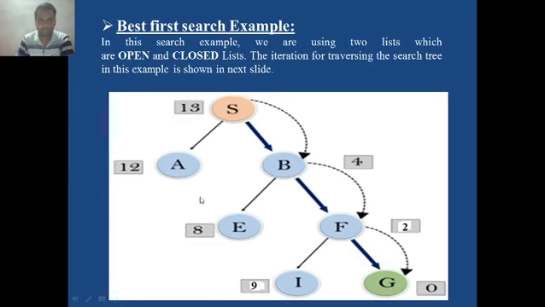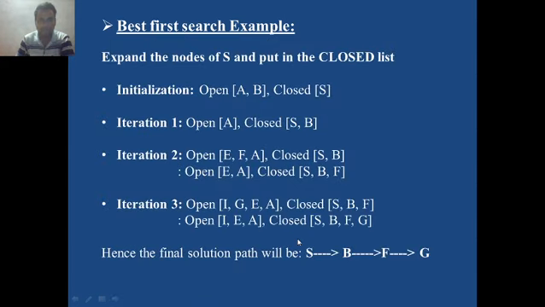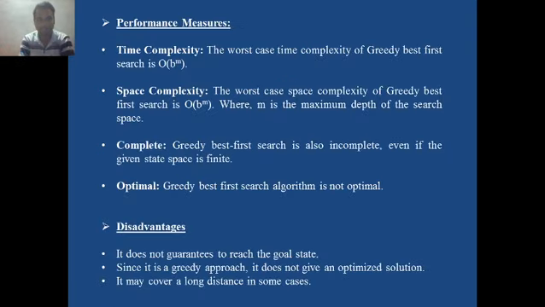We solved this problem in this manner. We noted down here the heuristic cost of each node. Here node a is not explored, node b is explored into its successors, and we maintain this in this fashion. The solution is written in this fashion: initialization, iteration 1, 2, 3, and at the end we get the solution. A detailed video is prepared on this particular topic of best first search.